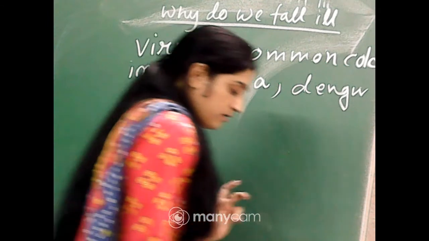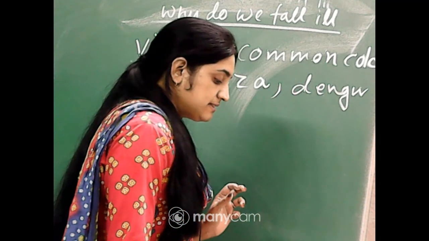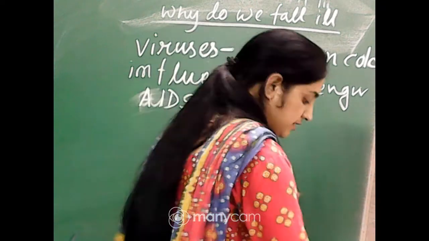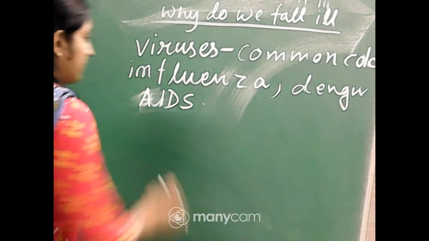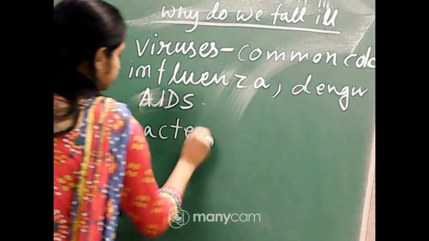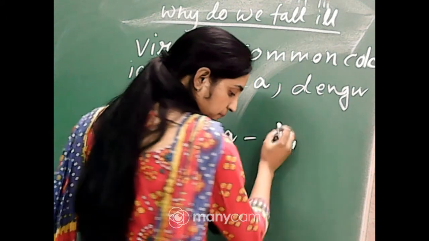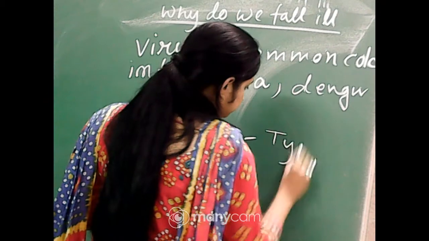Next, disease like typhoid fever, cholera, tuberculosis and anthrax are caused by bacteria. Okay, so some bacterial disease, the disease caused by bacteria, that one is typhoid.